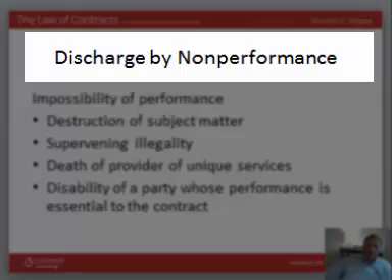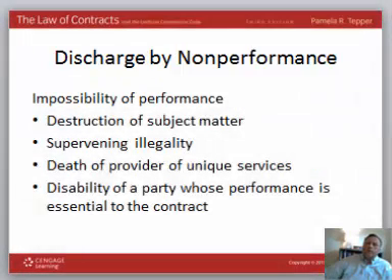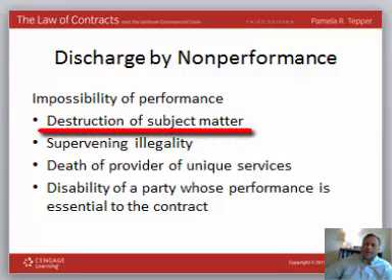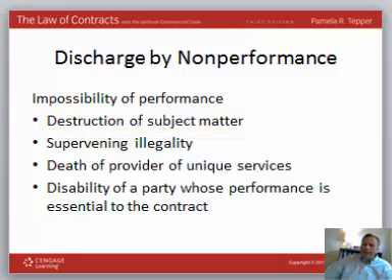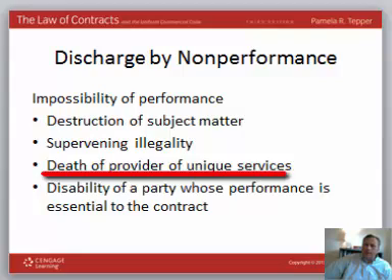For instance, if we have a contract for the purchase of a field full of wheat, and in between the time of the making of the contract and the time of delivery of the wheat, there is a swarm of locusts that comes in and eats all of the wheat. Well, the destruction of the subject matter of the contract means that it has become impossible for the seller to perform, and their obligations are discharged because it has become impossible based on the destruction of the subject matter. Same kind of thing happens if we have the death of a provider of unique services.